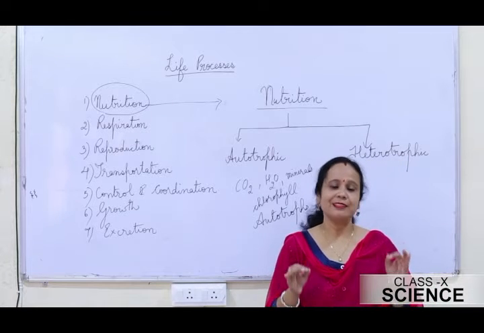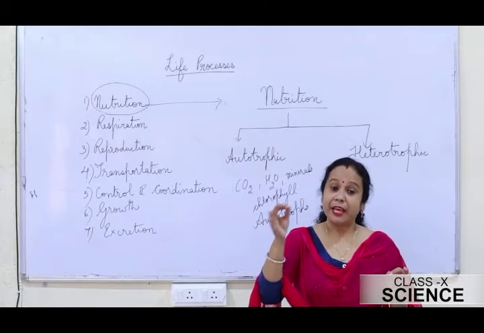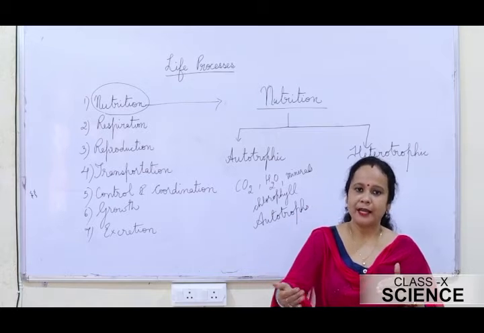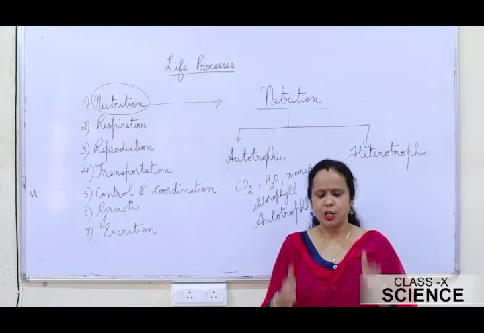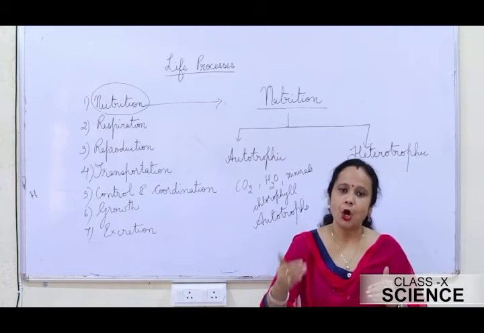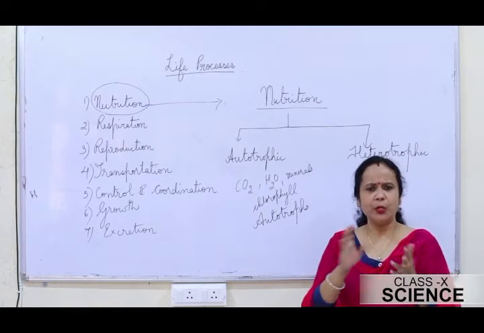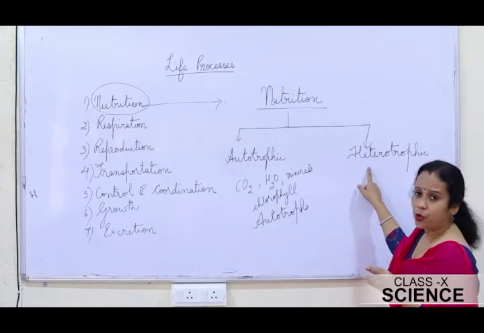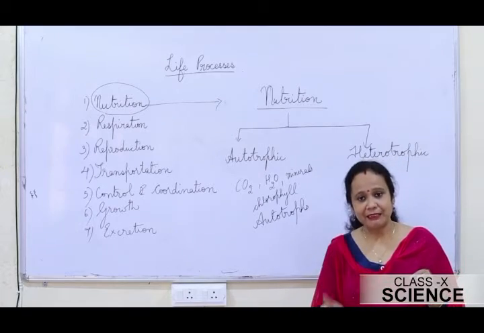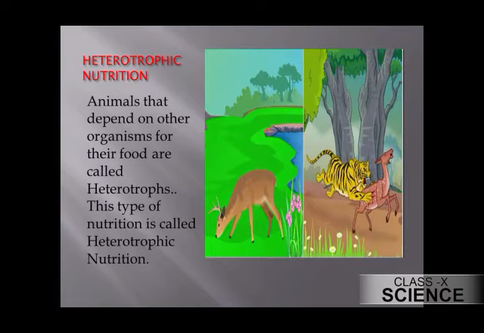The heterotrophic mode of nutrition is a type of nutrition in which an organism cannot prepare its food, but it depends upon other organisms directly or indirectly. For instance, all the heterotrophs depend directly or indirectly on the autotrophs for their food. All the animals, including human beings, are heterotrophs. They show the heterotrophic mode of nutrition. Similarly, even the bacteria and the fungi are also heterotrophs. Just see the picture of the heterotrophs here.